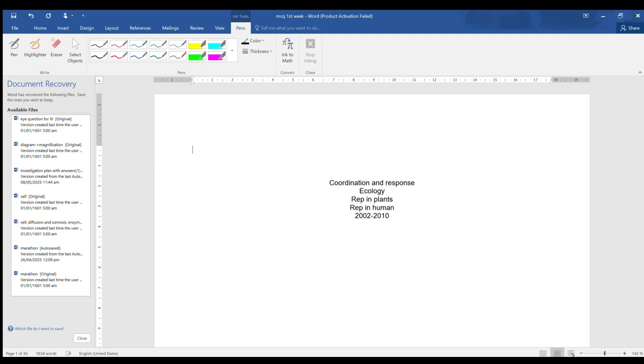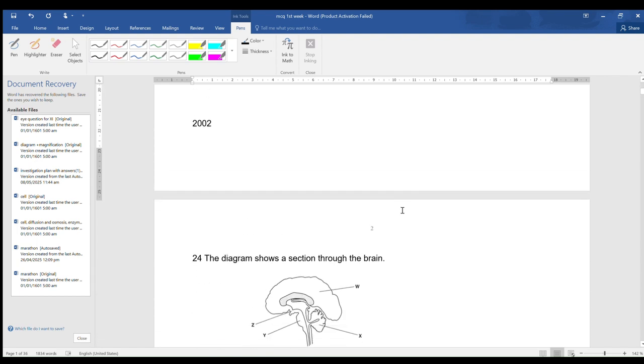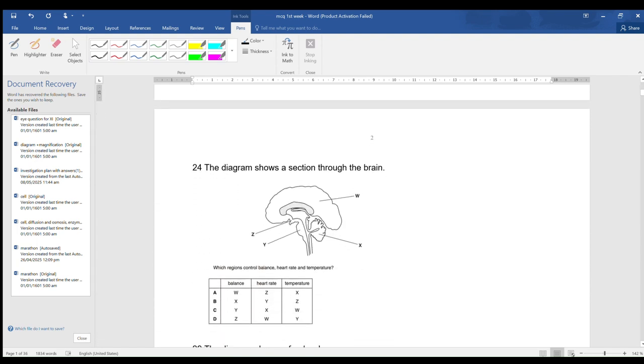Assalamu alaikum. Today we are going to solve some MCQs related to the topic coordination and response, ecology, reproduction in plant and reproduction in human. And these MCQs are taken from the papers from 2002 to 2010. Now the first MCQ, which is from June 2002.